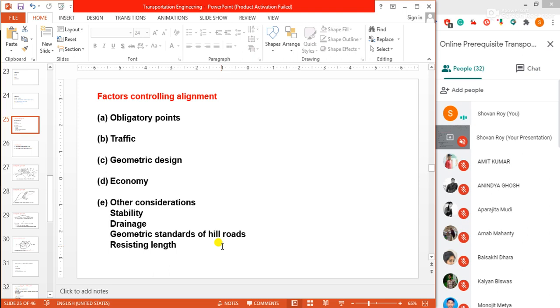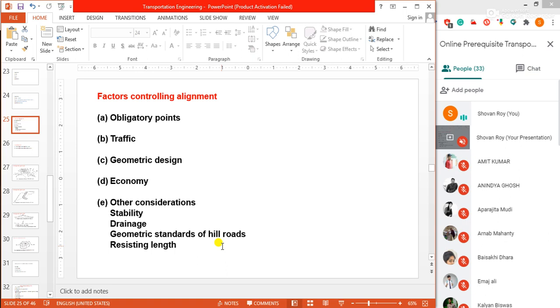These are some things which are important, but in this section it would not be clear to you. So just listen to the names: the side distance, radius of curve, and other related features. The route should enable the ruling gradient to be attained in most of the length, minimizing steep gradients, hairpin bends, and needless rise and fall.